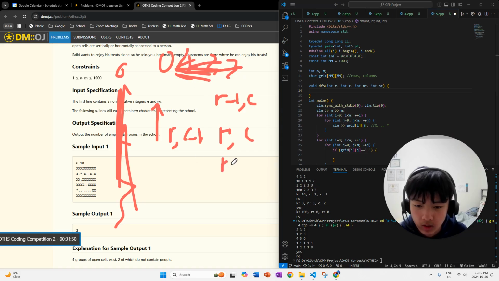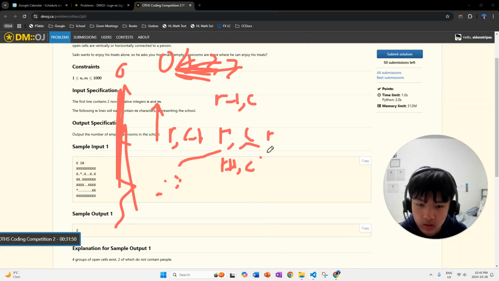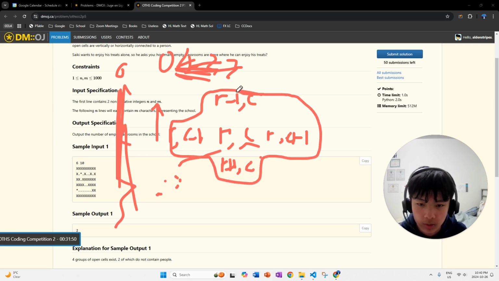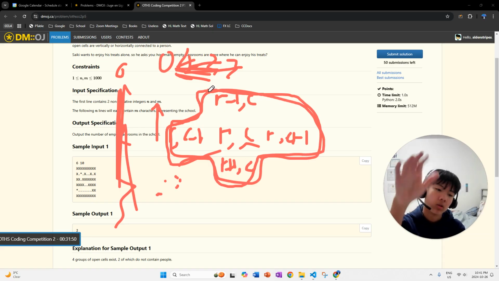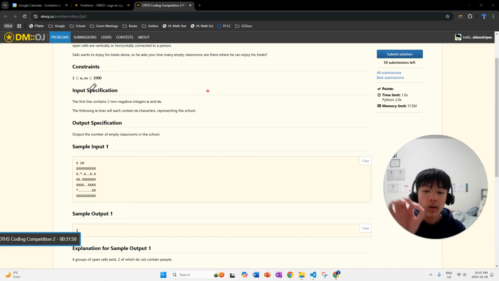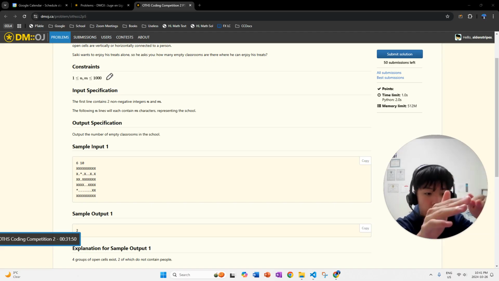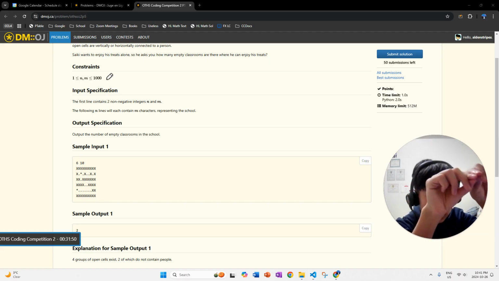And this one is going to be r plus 1, c, and then this one is r, c plus 1. So basically these are the positions. When given r, c, the top is r minus 1, c, the left is r, c minus 1, and so on. I'm going to check these one by one, because we want to check whether the one at the top, left, bottom, right is also empty. If so, do the exact same thing: check the top, left, bottom, right for that cell next.